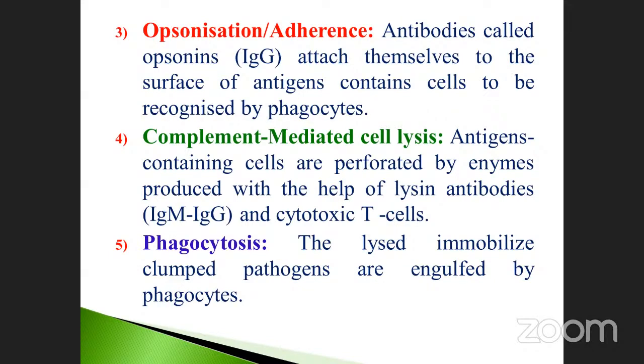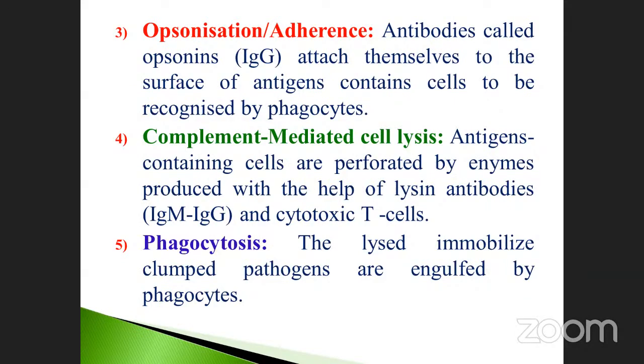In between immunoglobulin M and G and the antigen, there is a T cell also present. That's why it is called complement mediated cell lysis. Without T cell, these two antibodies are not activated by this methodology. So here the combination of antigen, immunoglobulin antibody, and also T cell is very, very essential.